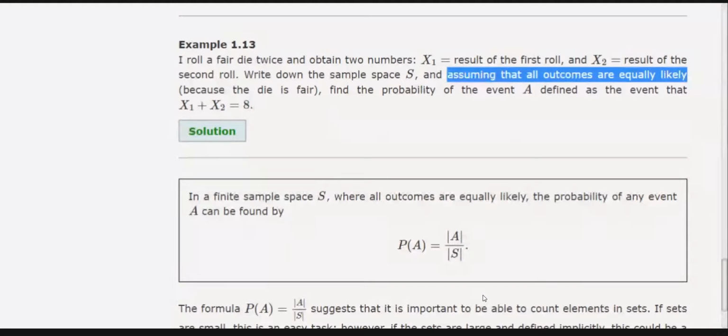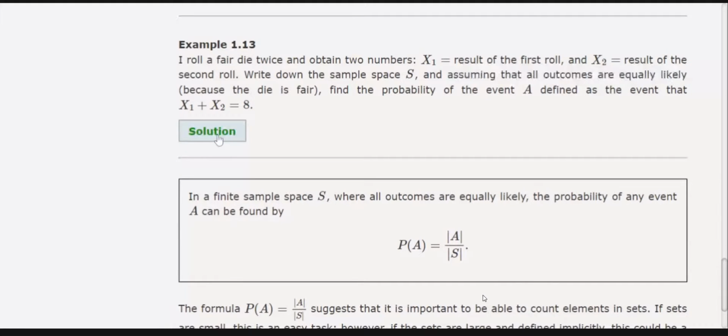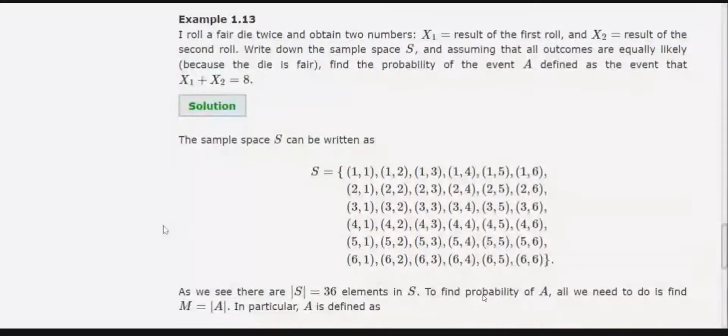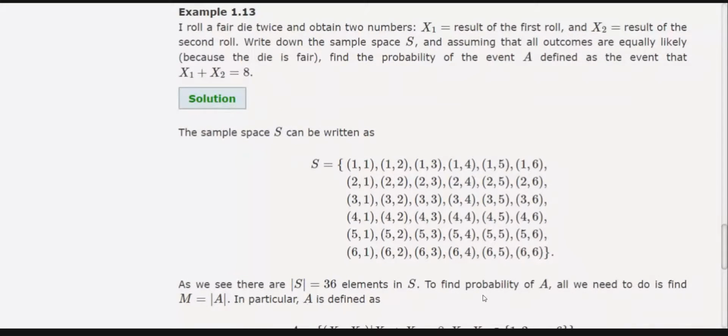So here I am having two numbers. One is x1, the result of the first roll, and x2 is the result of the second roll. So if we roll two dice one by one, we'll get this kind of output. In the first die we may have one, and in the second also one, or in the first we have three, and in the second we have six.